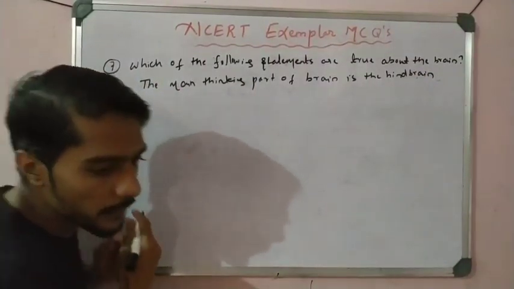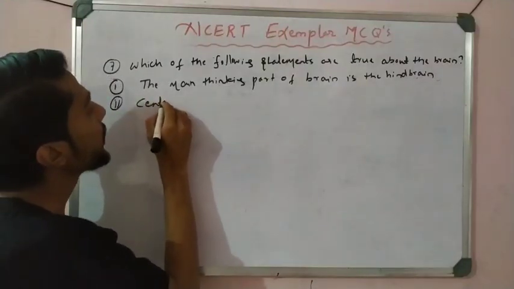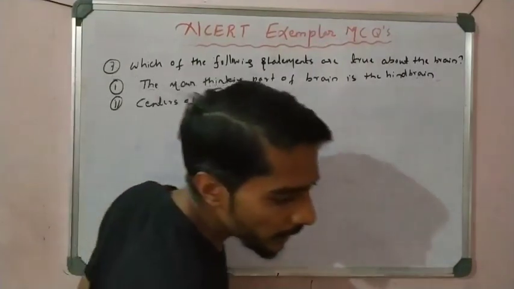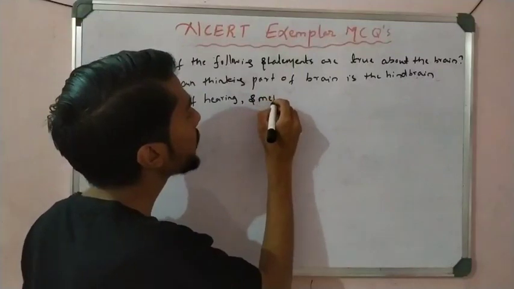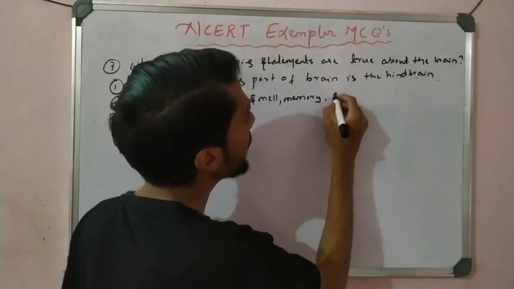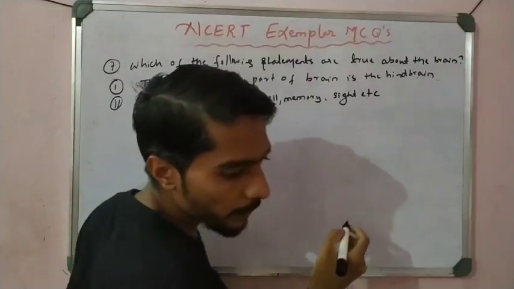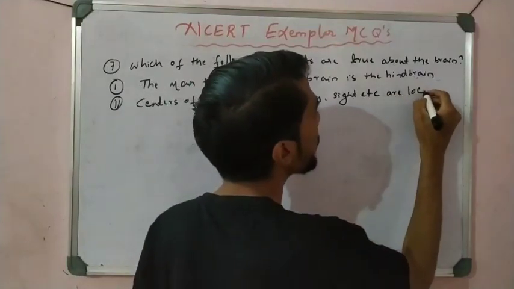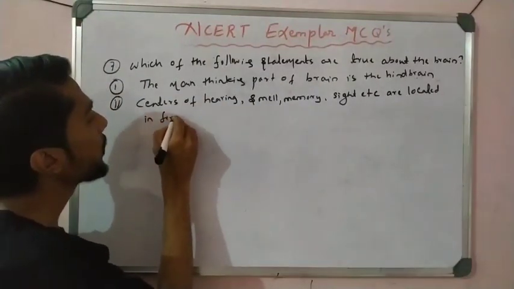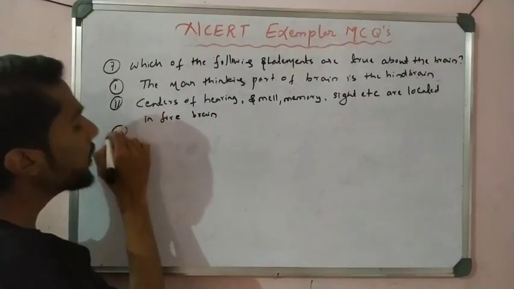Statement second: centers of hearing, smell, memory, sight, etc. are located in the forebrain.